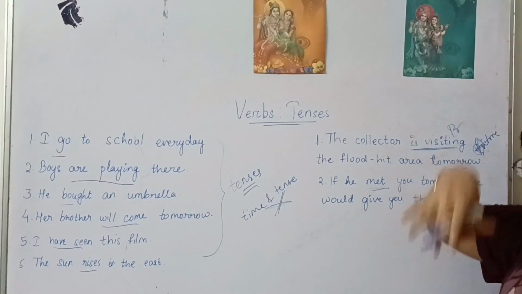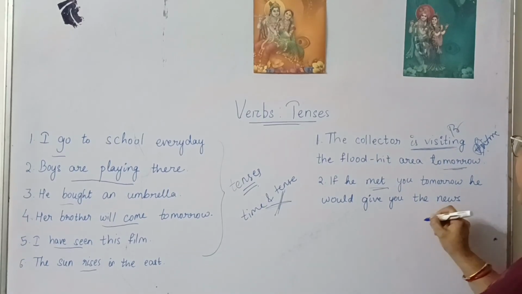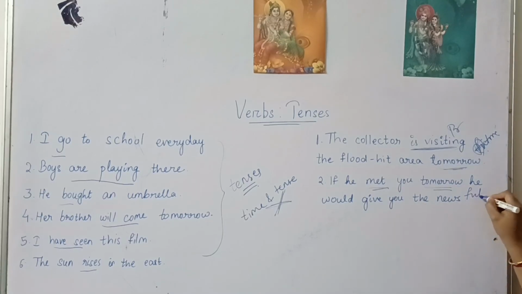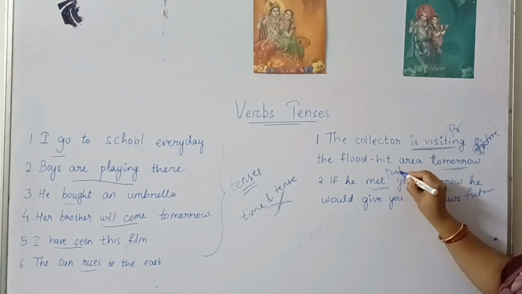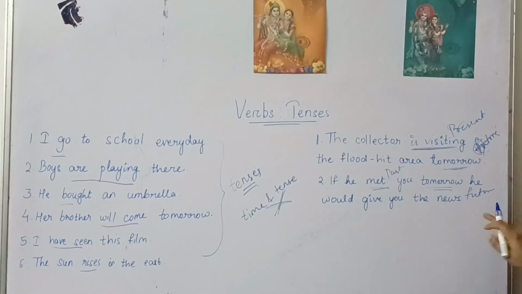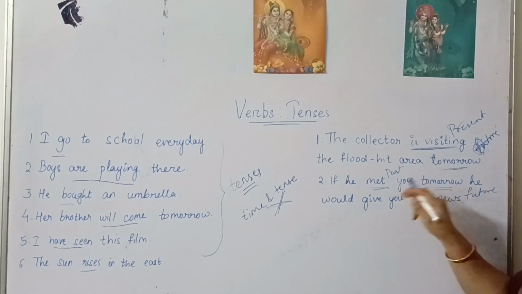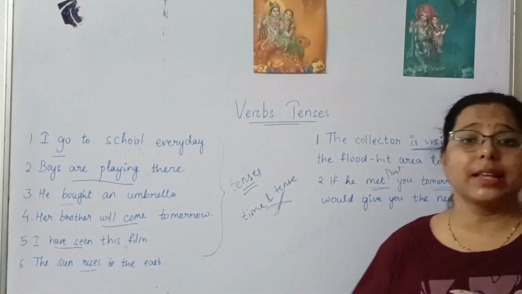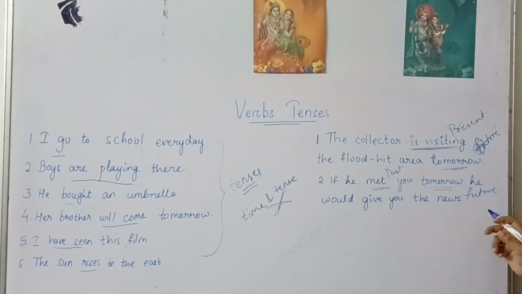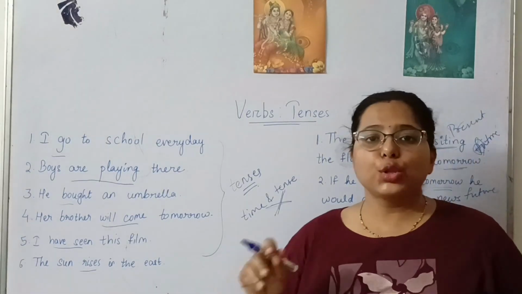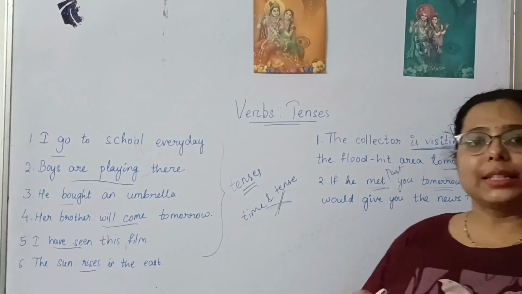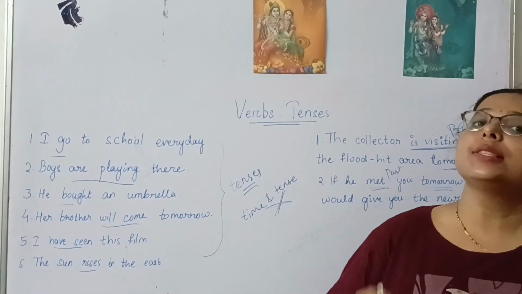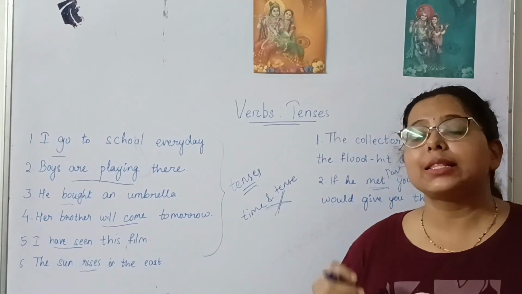Met shows past, but tomorrow is telling about the future. So even if the verb shows the past tense, the time indicates the future. That's why we should make it very clear that the present tense doesn't always indicate present time. Similarly, the past tense doesn't always indicate past time.